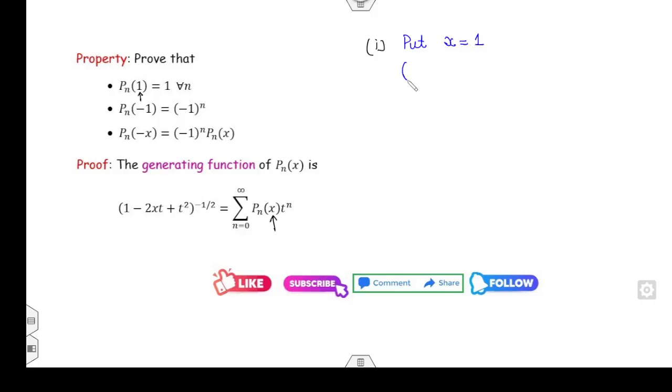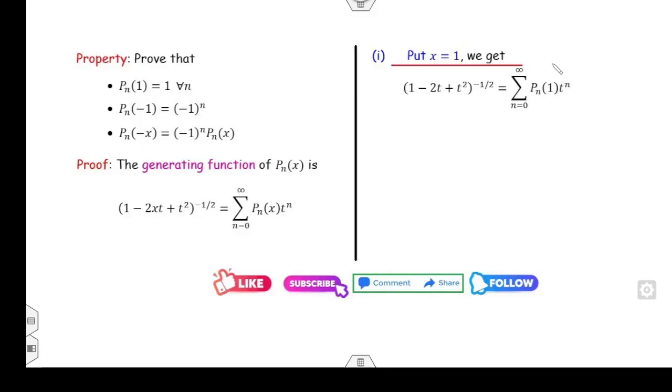Then the left hand side is 1 minus 2t plus t square raised to power minus half, which is equal to summation P of n at 1 times t raised to power n.